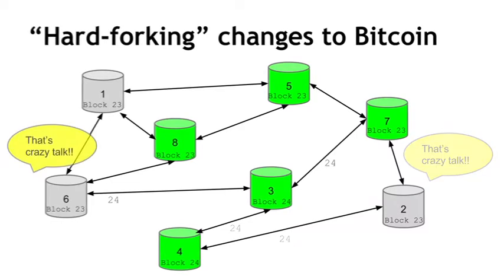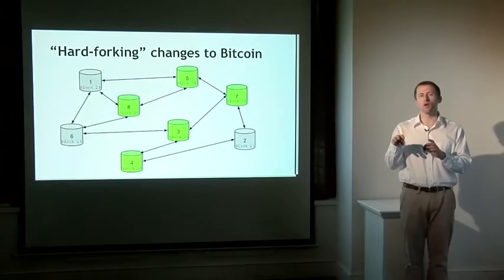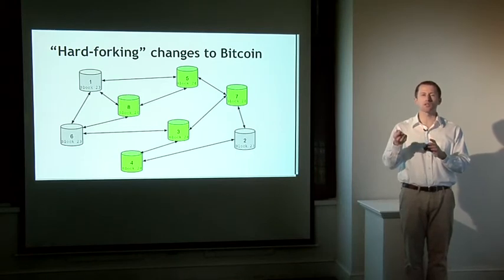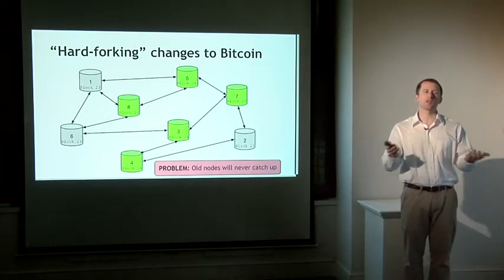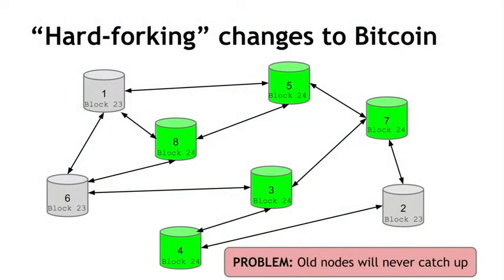And similarly, when it gets over to node 6, it's also going to say, nope, I can't accept that block either. And now you're going to end up in a state where the new nodes have one picture of the blockchain, and the old nodes have all refused to accept this latest block. So the new nodes will go off and work on a version of the blockchain, including this new block with the new fancy feature. And the old nodes will all be stuck on an old version of the blockchain. And unfortunately, they're never going to catch up, because until they upgrade their software, they'll keep rejecting all of the blocks that are proposed by the nodes in the network that have upgraded to the new version of the protocol.